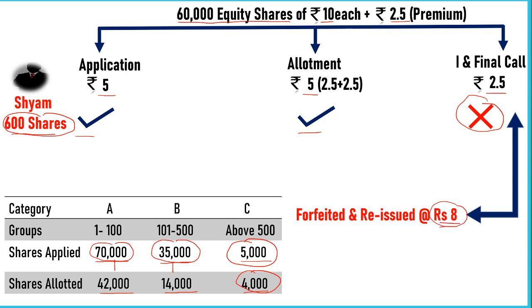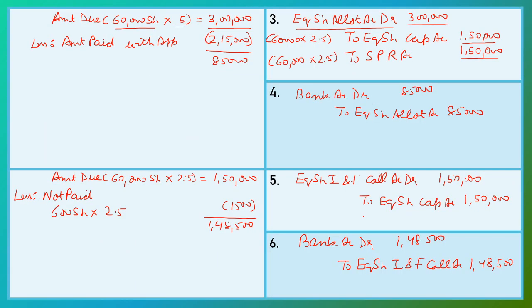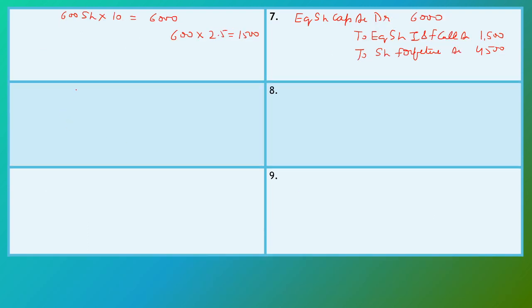Now these forfeited shares are reissued by the company at a rate of rupees 8 per share as fully paid up. Now we do the reissue entry. Amount received by the company on 600 shares at a rate of rupees 8 is 4,800, and we adjust the remaining 2 rupees with the share forfeiture amount. Here the share forfeiture balance is 4,500.